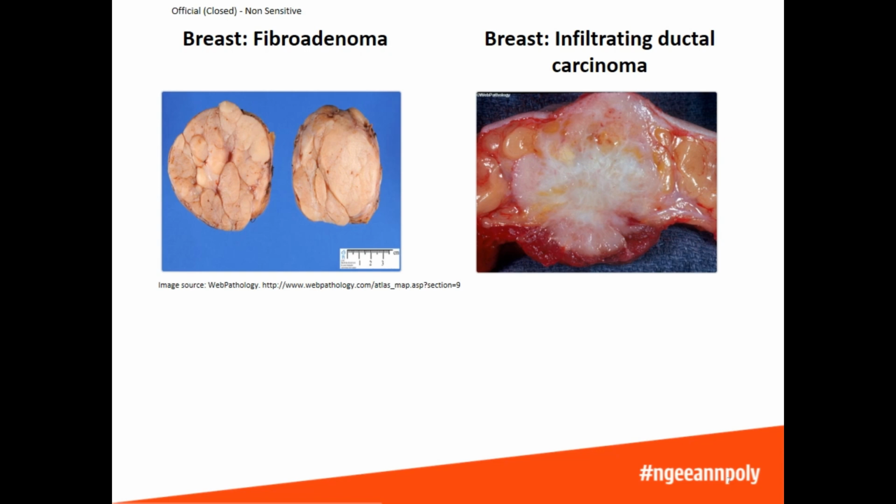These photos show actual benign tumors on the left and a malignant tumor on the right. If you look at the benign tumor on the left, you can see that the shape is ovoid or egg-shaped. If you look at the malignant tumor on the right, the white part in the center is the tumor. The yellow tissue that you can see is the fat tissue, and the red tissue is normal breast tissue. If you look closely, you can see strands of the white cancer tissue spreading into the normal tissue. The tumor has an irregular shape, and there is no clear boundary between the tumor and the normal tissue.